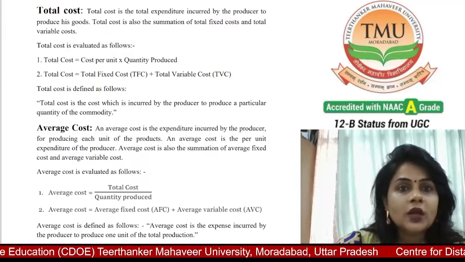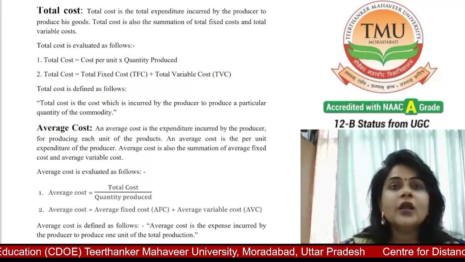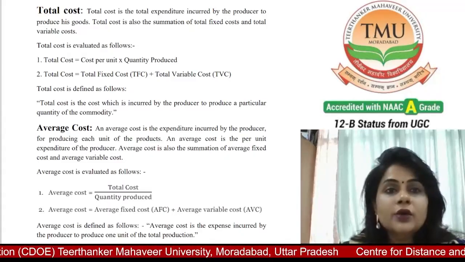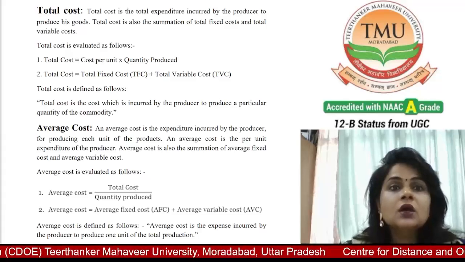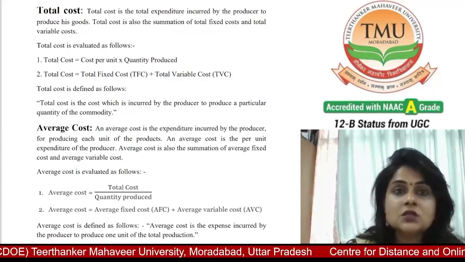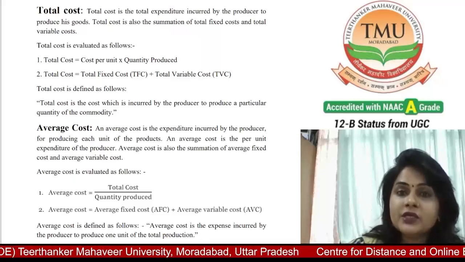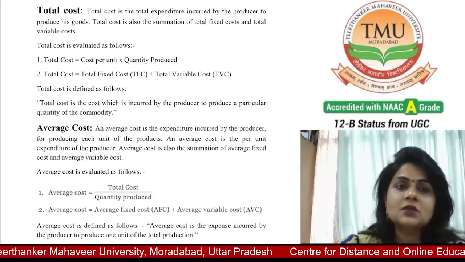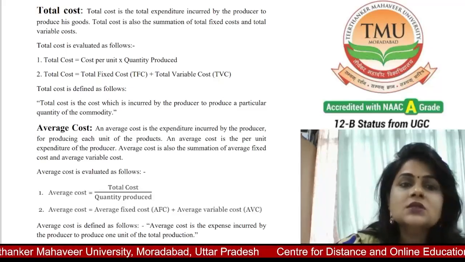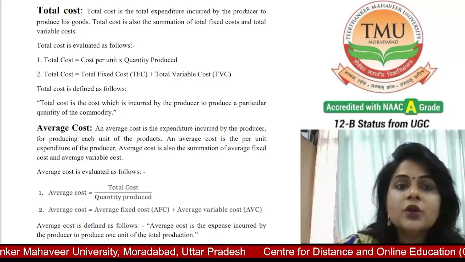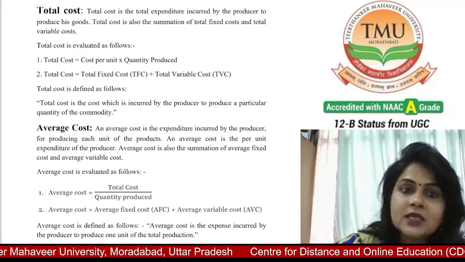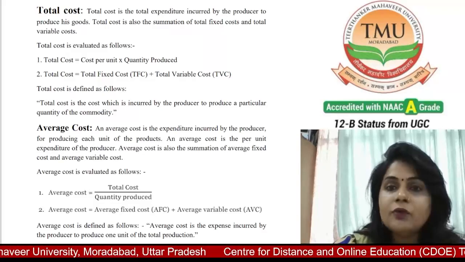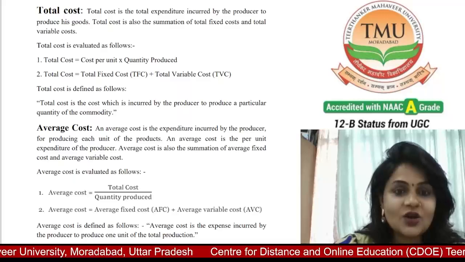So, total cost. I have also discussed that total cost is the total expenditure incurred by the producer to produce his goods. Total cost is also the summation of the total fixed cost and total variable cost. In simple terms, it is all the cost incurred in producing something or engaging in any activity. In economics, total cost is made up of variable cost plus fixed cost.